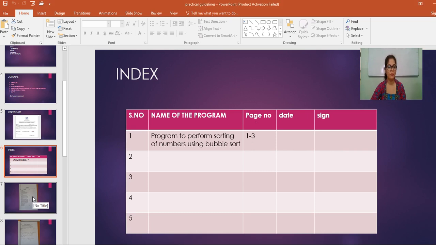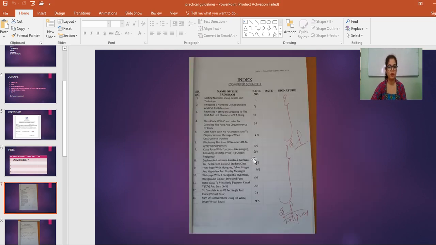This is the demo. I have just taken a snapshot of one file. So this is how you have to prepare your index page. This is serial number, name of program, page number, date. In case of date, you do not have to write any date. I will provide you dates, then only you can write these dates. And here I will sign.